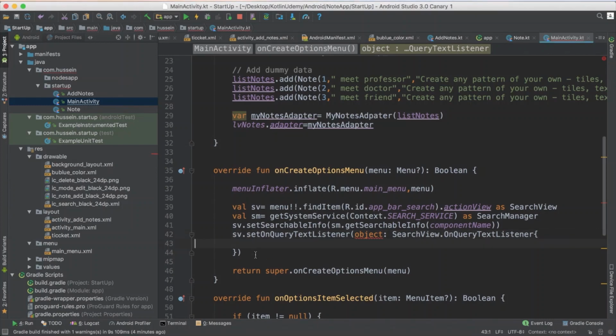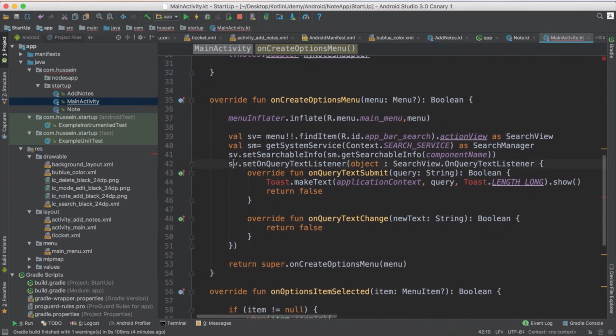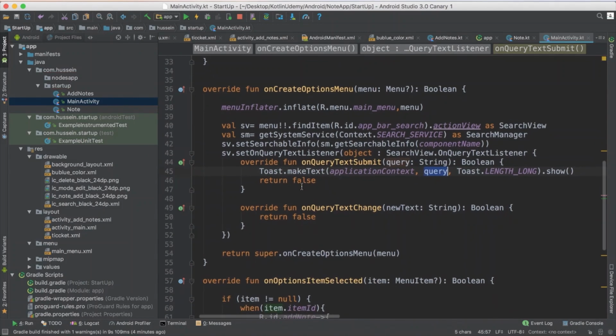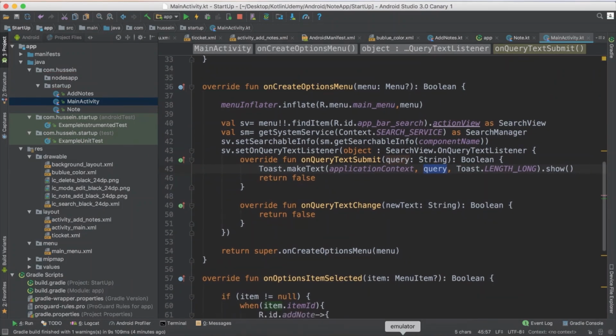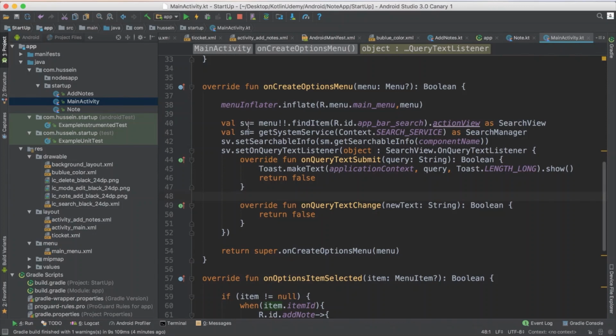Why am I using this way by writing so much code? You define it this way: you say sv dot setOnQueryTextListener. You define it as an object of SearchView, and you have these two methods. For now, I will tell you what I want to do. I want to read the data that someone inputted here, so later on I do searching.